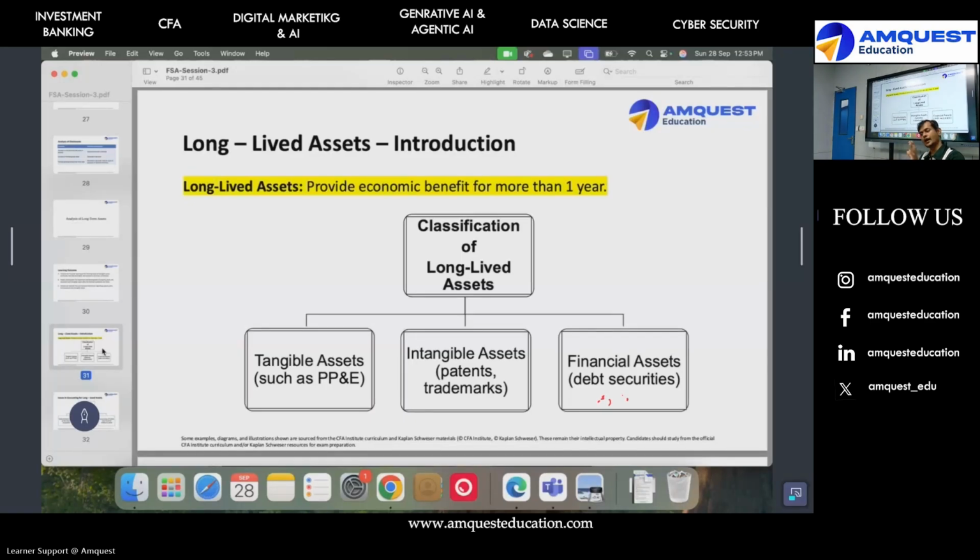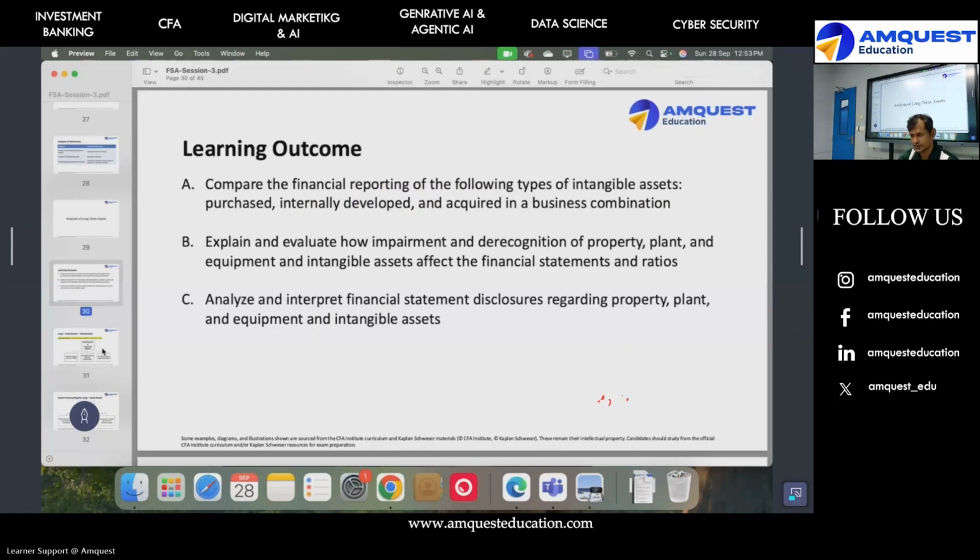Let's say today you bought an RBI bond or a gold bond. You're aware of RBI gold bonds, right? That is a debt security because that security is an obligation of the RBI to pay you back, but that's your asset. Got it? Good question, because people in India, we say debt is an obligation, but this is debt security investment. Let's move on.